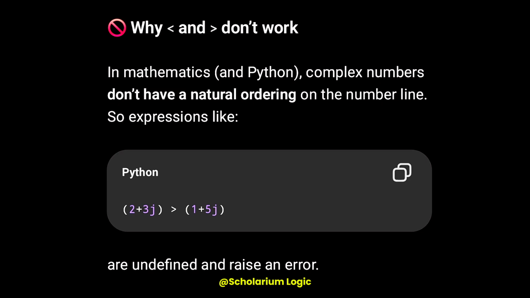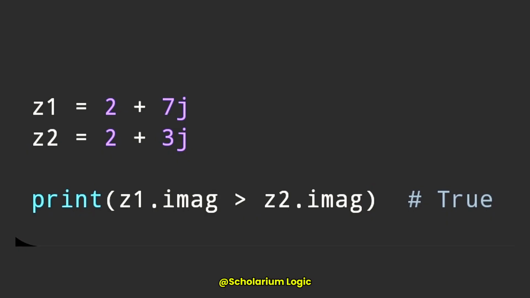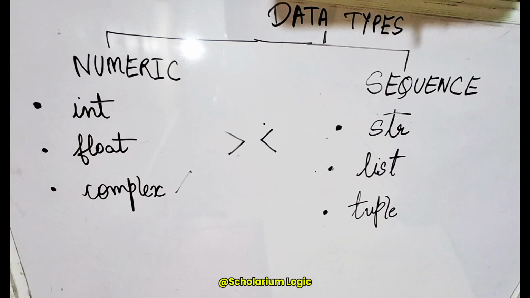We can compare two complex numbers based on some aspects which we have the exact value of, like the original value of the conjugates of two complex numbers or their absolute value. So the comparison always happens between these values and not the actual complex numbers.